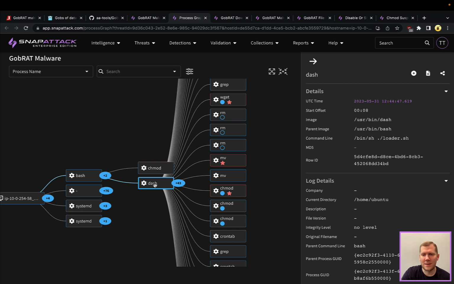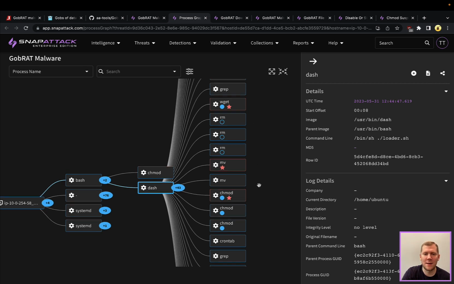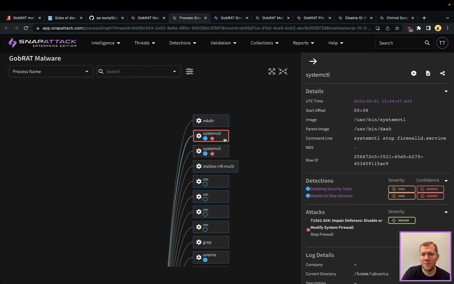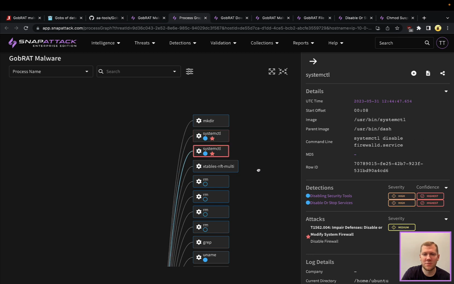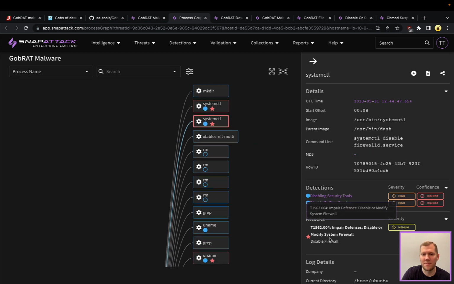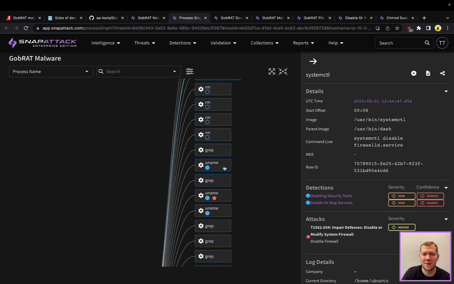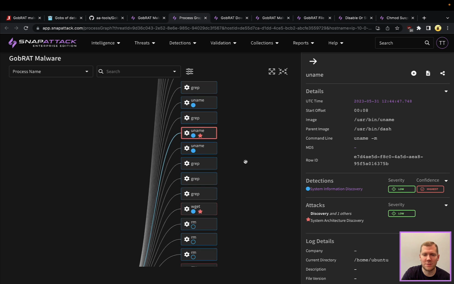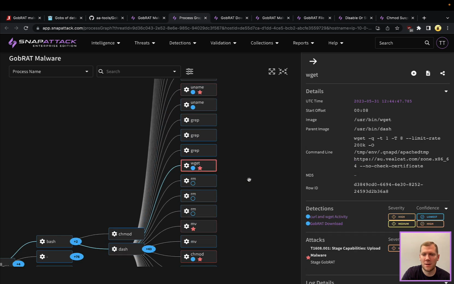So we can see here binsh, we're going to load that loader, and there's a lot of different things it's going to be running. So we can see the system control, we're stopping the firewall service. We have both labeled that attack, we have detections there. uname, so again, it's doing some other system information discovery. wget here, so this is going to download that stage 2. This is actually the GobRAT malware.